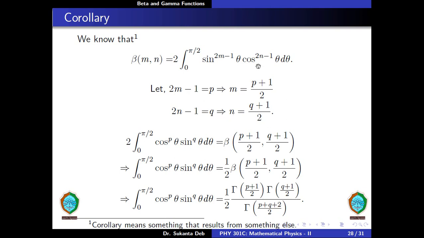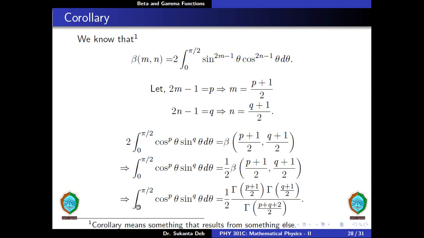So therefore this integral now becomes 2 into integral from 0 to pi by 2 cos to the power p theta sine to the power q theta d theta. This is equal to beta of, now m is p plus 1 by 2 and n is equal to q plus 1 by 2. So therefore integral from 0 to pi by 2 cos to the power p theta sine to the power q theta d theta is equal to half of beta of p plus 1 by 2 comma q plus 1 by 2.